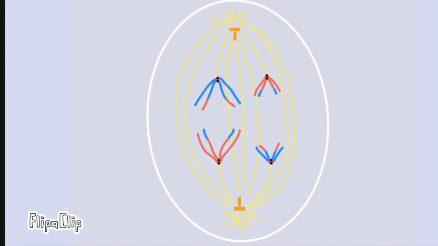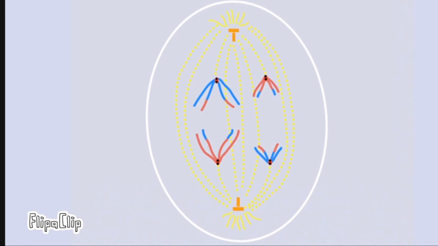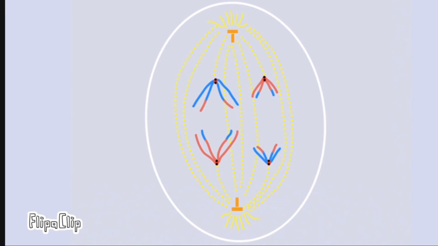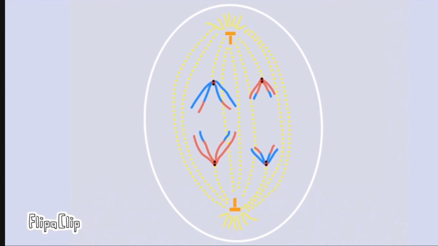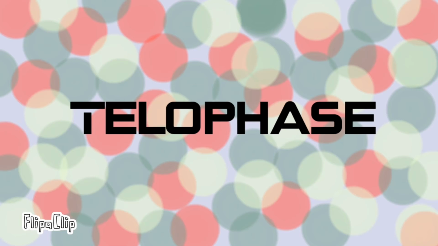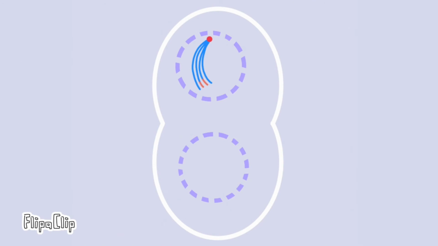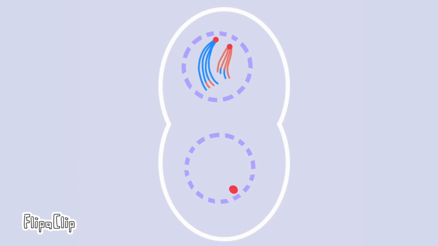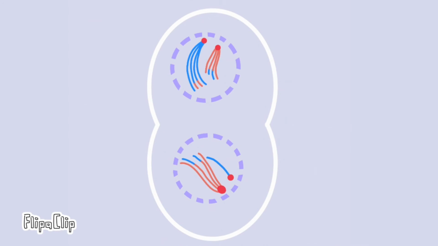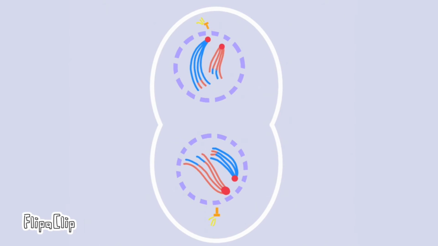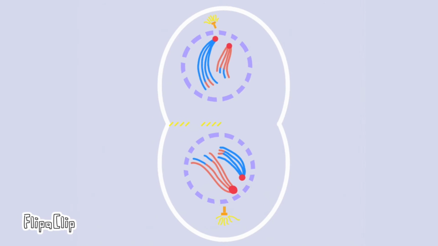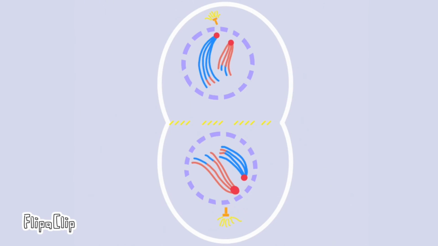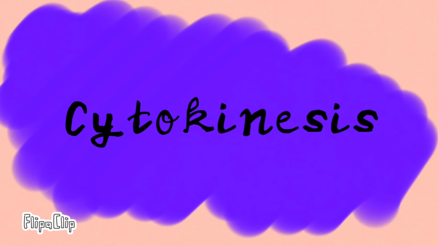Okay, so if I'm right, the duplicated chromosomes will reach the ends of the cell and the nuclear envelope will start to form again around the chromosomes. Then, during cytokinesis, a ring of microfilaments will create a cleavage furrow to divide the cytoplasm, and the cleavage furrow will pinch between the two new nuclei. Ergo, two new cells will be formed. Yep, that's how it works.